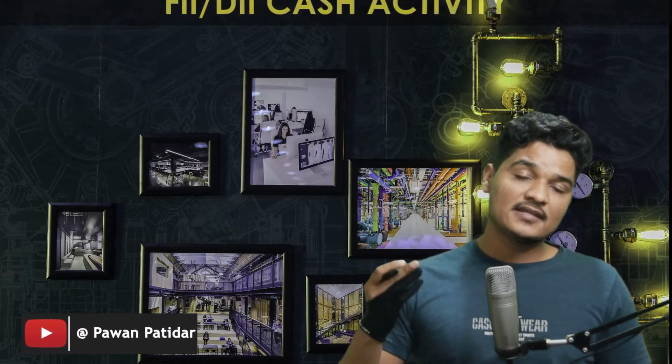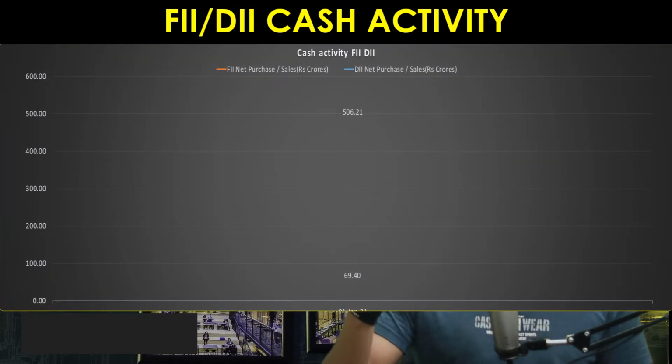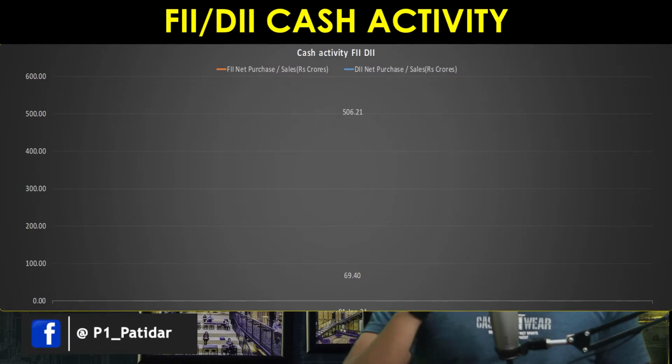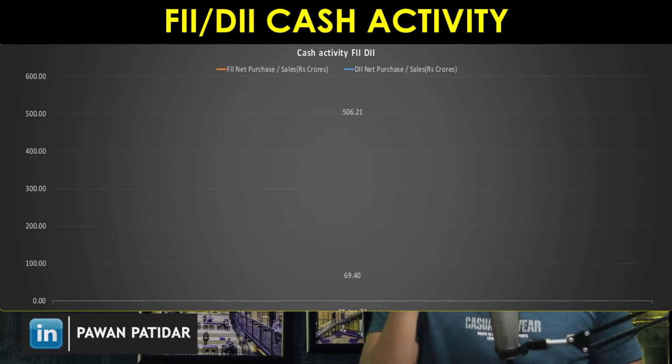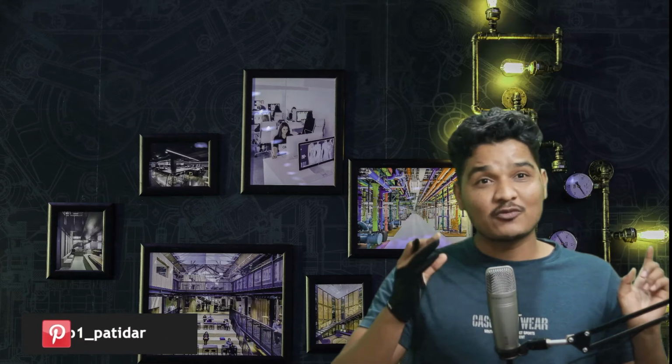Now let's see the FIIs DIIs move in cash activity. It means in equity. If you see the equity, then here FIIs and DIIs both are buying. If both are buying, then the market should go up. But today the market didn't go up because they have not bought that much. DIIs bought only 69 crore worth of stocks and FIIs bought only 506 crore worth of stocks. So in upcoming days, if this situation continues about FIIs and DIIs, meaning both buy, then definitely they are going to take the market up. So that was the good news. If FIIs and DIIs both will be buying, then definitely there is no one who can stop the market. It will touch a new high.